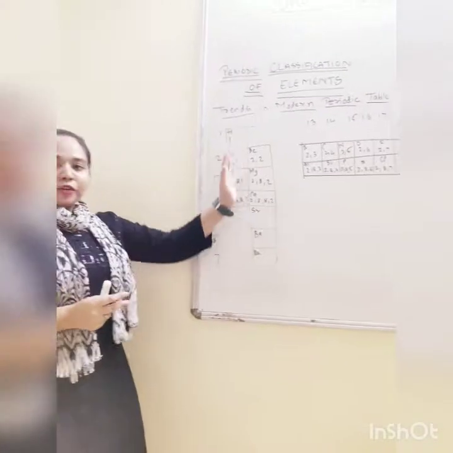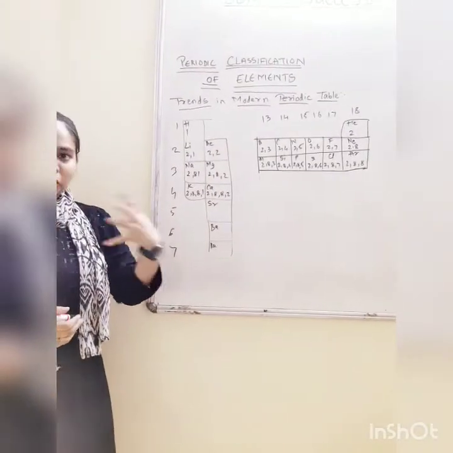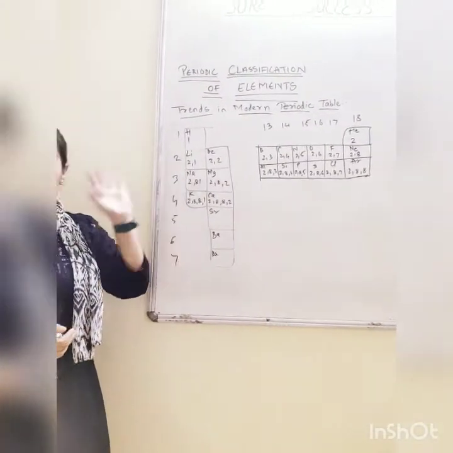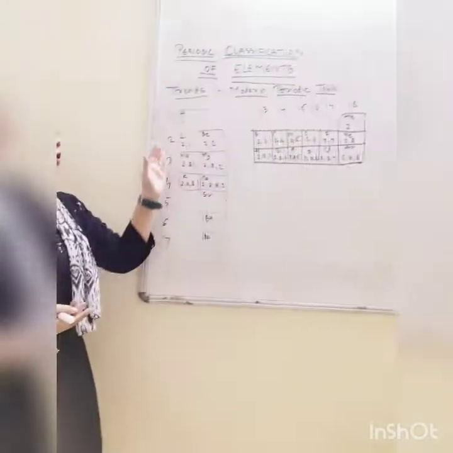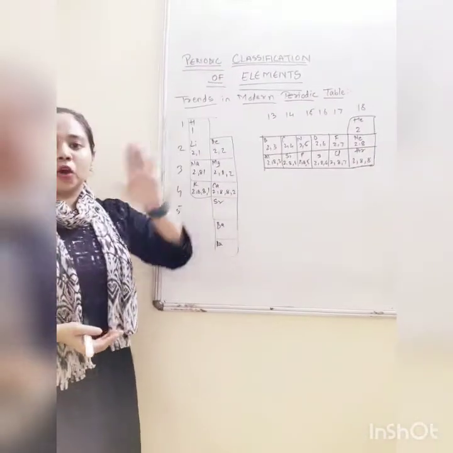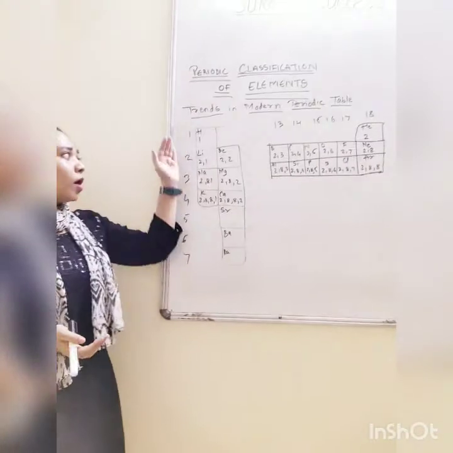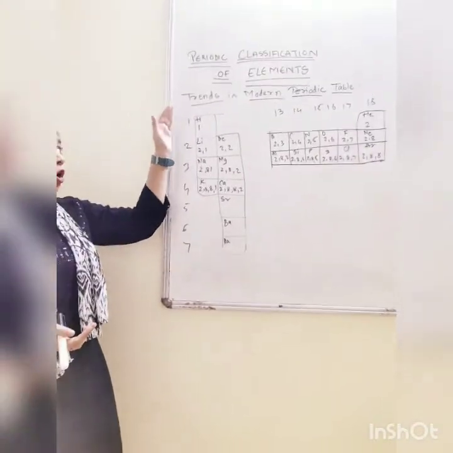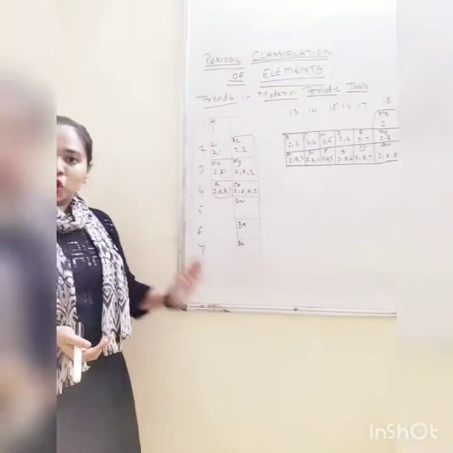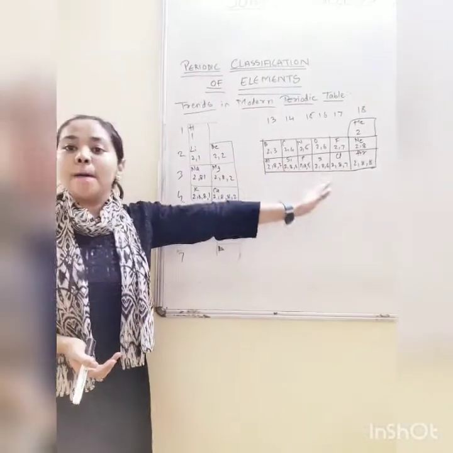So, after the classification of elements on the basis of their block and type of elements, we are going to discuss trends in the modern periodic table. What happens when we go from top to bottom in a group and left to right in a period?